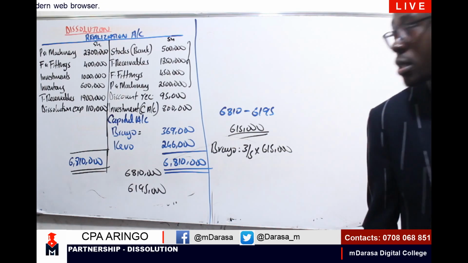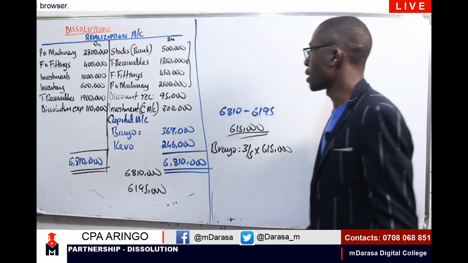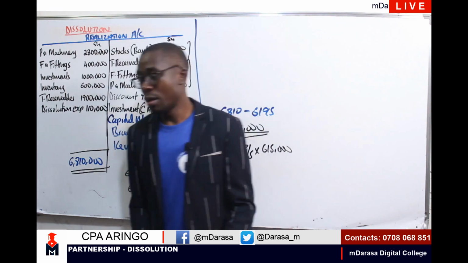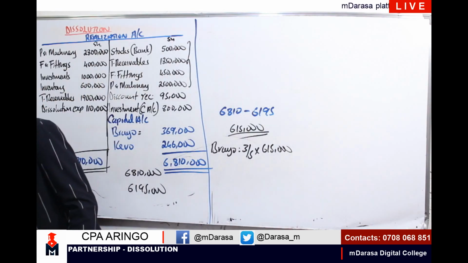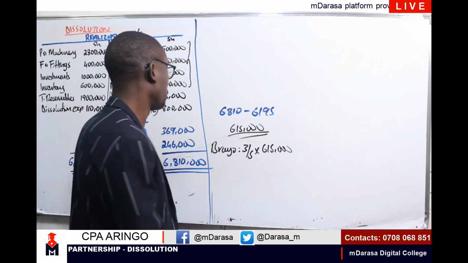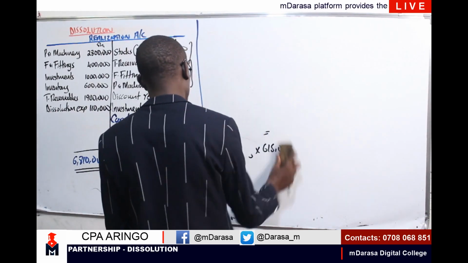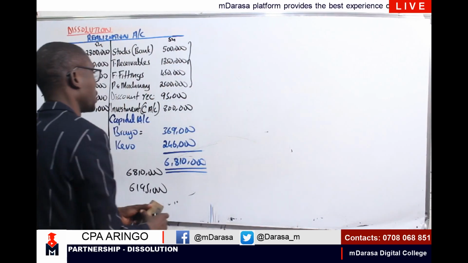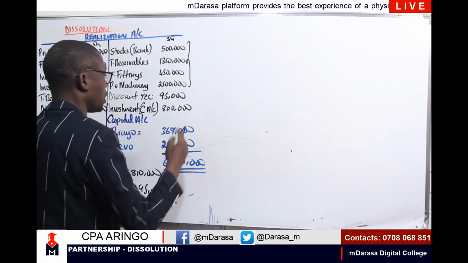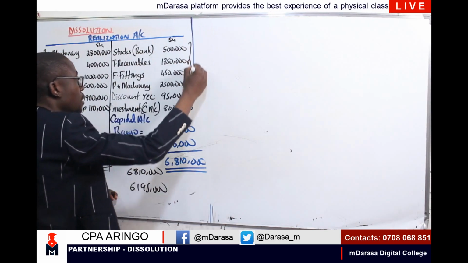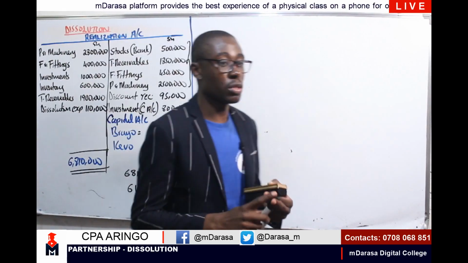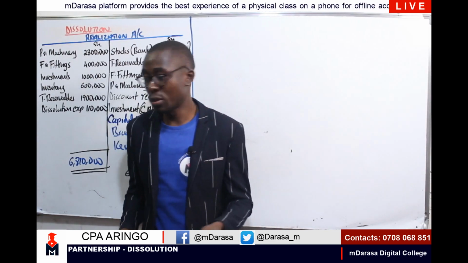Now, once we have that in mind, the next step will be upon us to prepare our bank account, and also we will proceed and prepare our capital account at once. So therefore, we have our realization account there. So let us prepare our bank account plus the capital account at once.